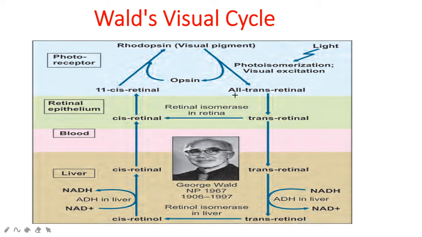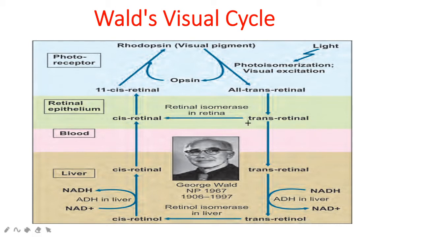Rhodopsin now splits into all trans retinal plus opsin. And now we are going to regenerate the visual pigment. The second event is regeneration of the visual pigment rhodopsin. The all trans retinal is an inactive form, which cannot combine with opsin. So what is happening now is that this all trans retinal should be converted into 11 cis retinal.